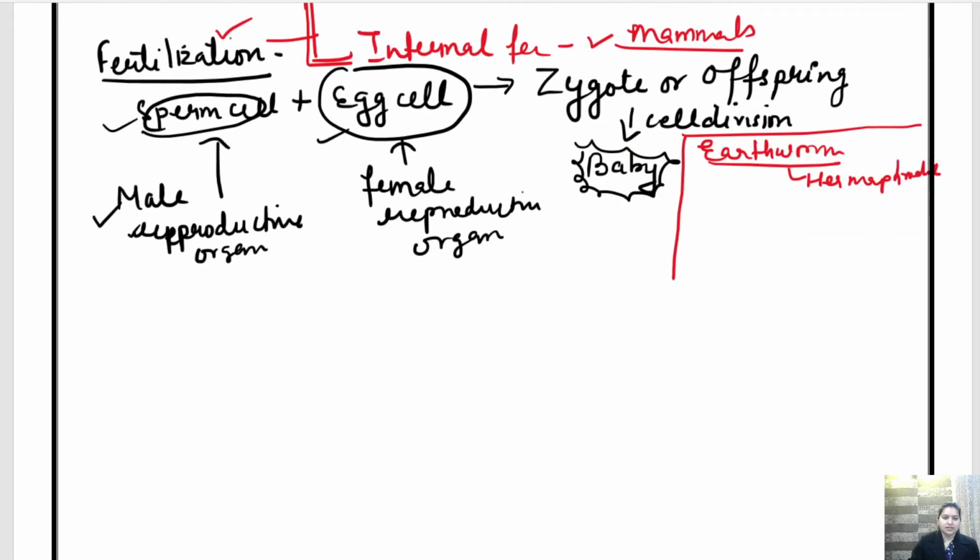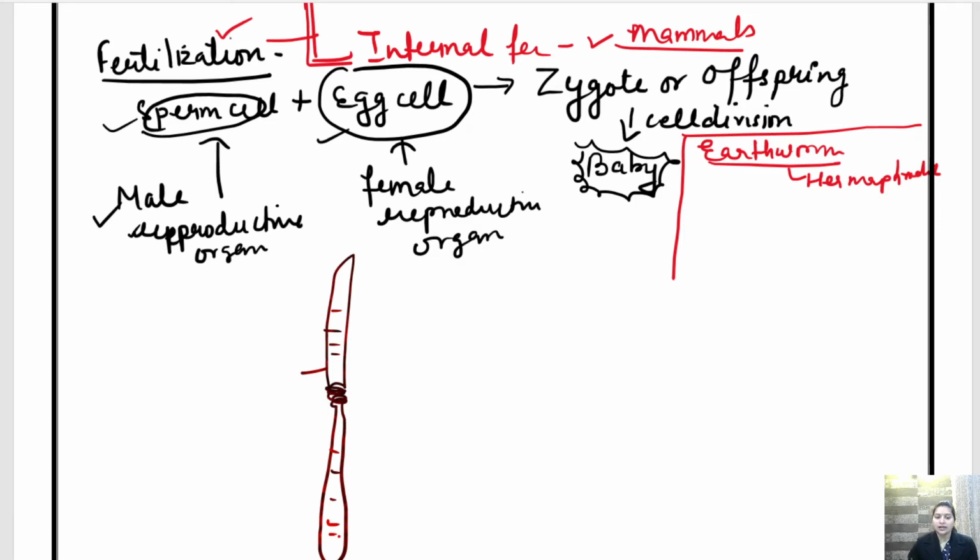Like, consider this is an earthworm. Both male and female gametes are present in this single earthworm. Now how are they going to reproduce, how are they going to fertilize?